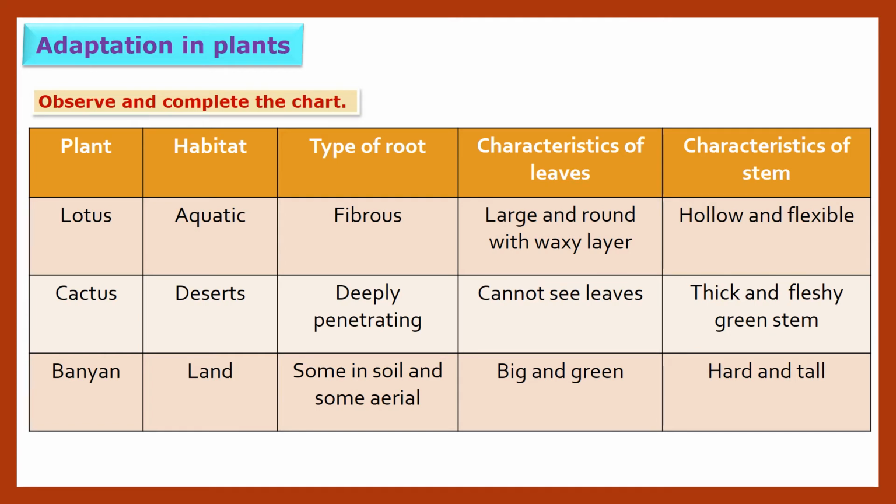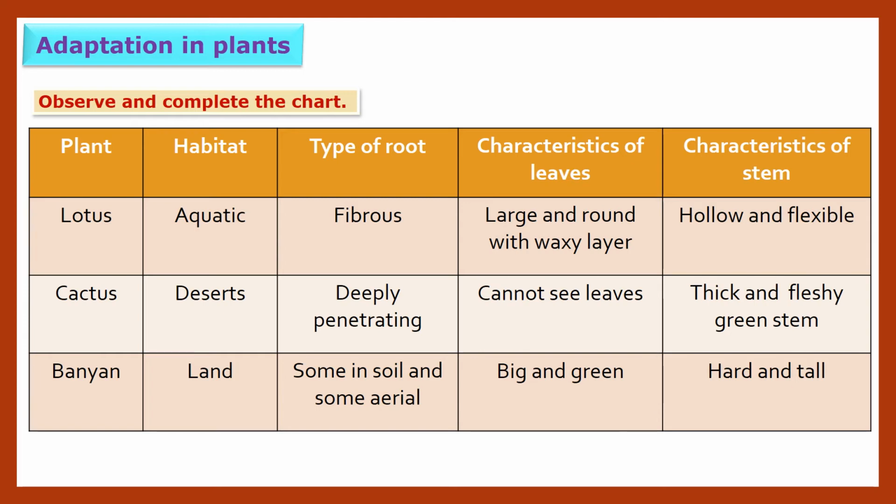Type of root is deeply penetrating. So for searching of water, the roots of cactus are growing deeply in the soil. Characteristics of leaves: cactus has no leaves, so we cannot see leaves. Characteristics of stem: the cactus stem is thick and fleshy, and it is green in color. So which plant has a thick, fleshy, green stem? The cactus.